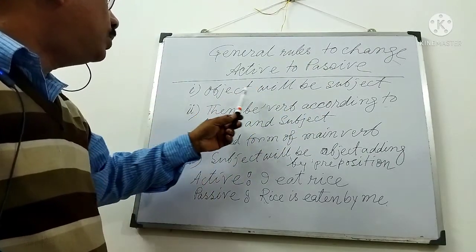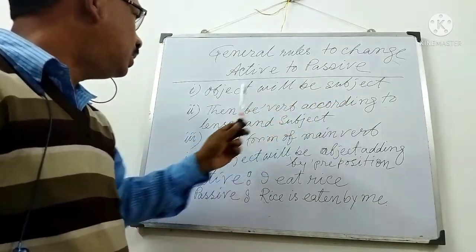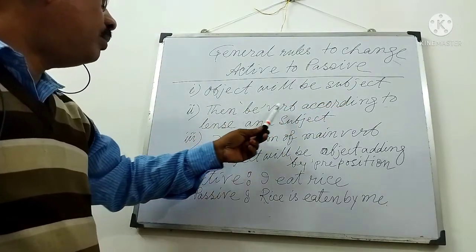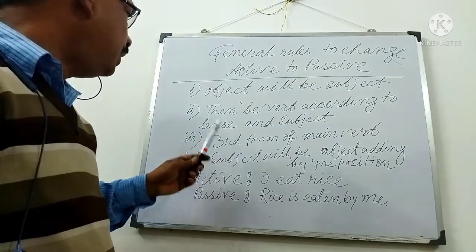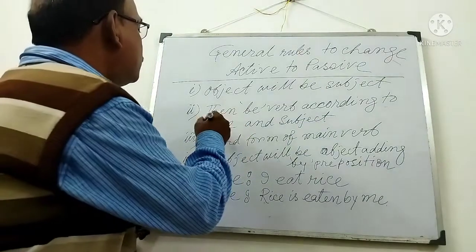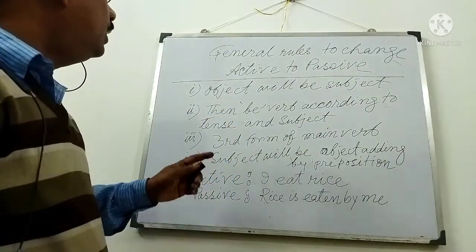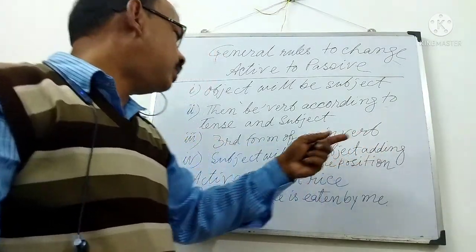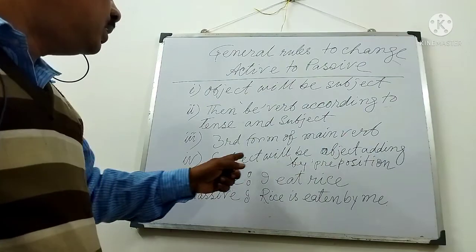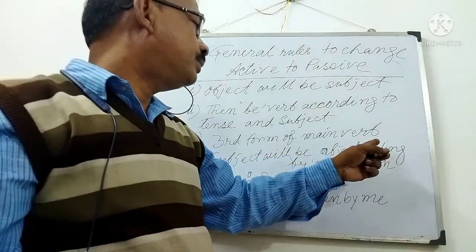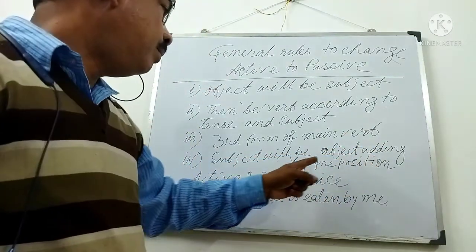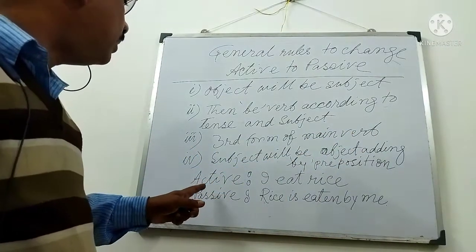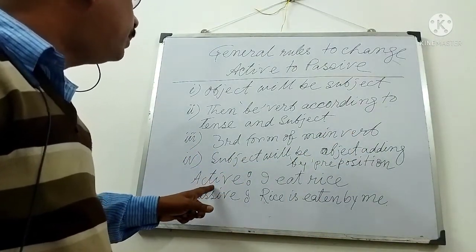Number one, the object will be the subject, then the be verb according to tense and subject, then the third form of the verb, that is the past participle form of the verb, then the subject will be the object adding by, a preposition.